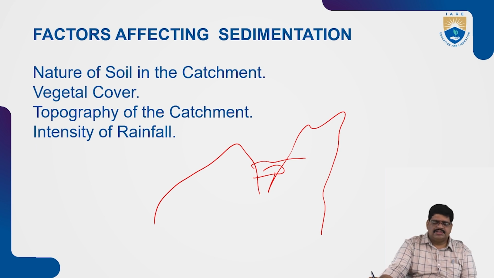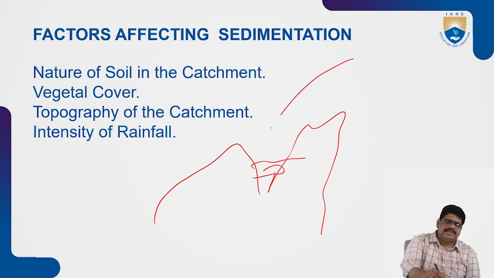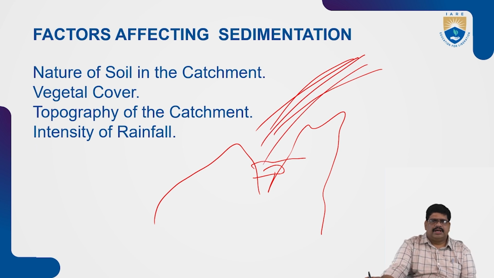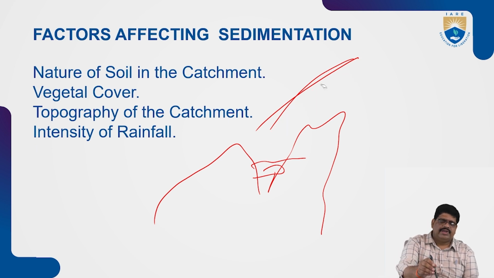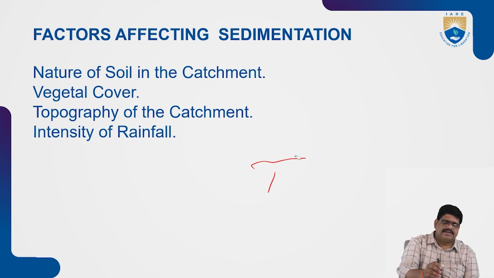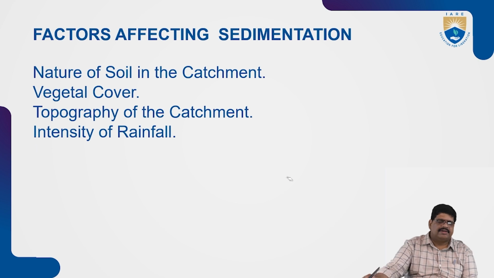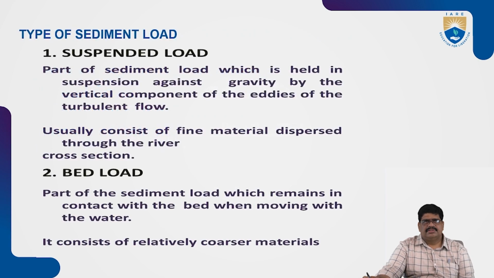As I told, in the catchment area, for the water inflow, how much intensity of rainfall over the last 100 years will be taken into consideration during the construction of the reservoir or dams.